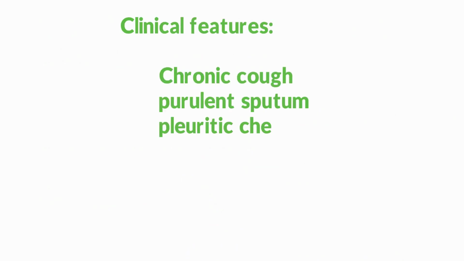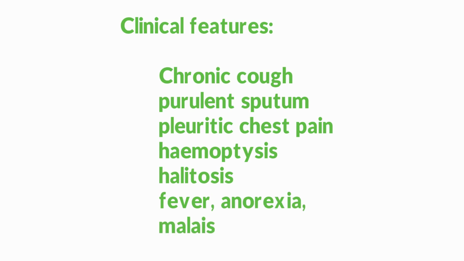Now the clinical features of bronchiectasis: chronic cough, purulent sputum production, pleuritic chest pain, haemoptysis, halitosis, fever, anorexia, malaise, and weight loss.